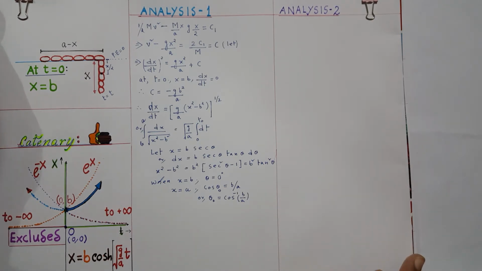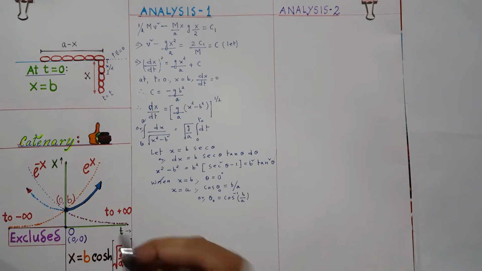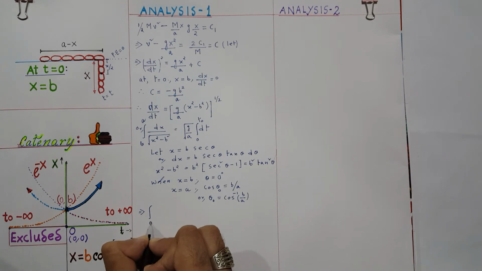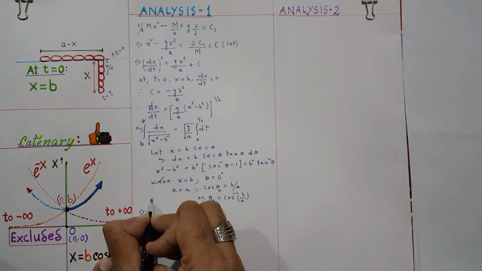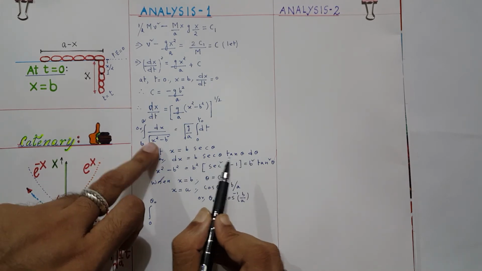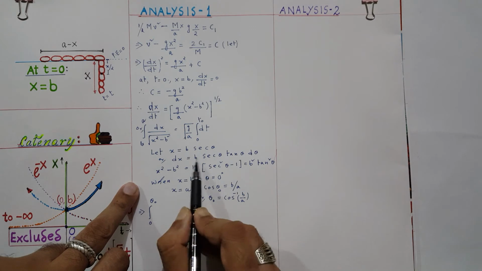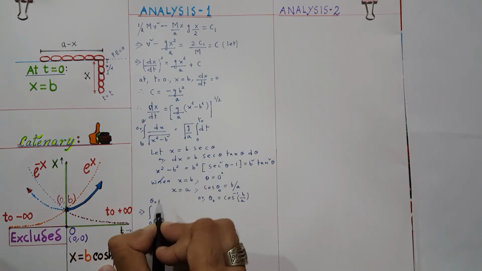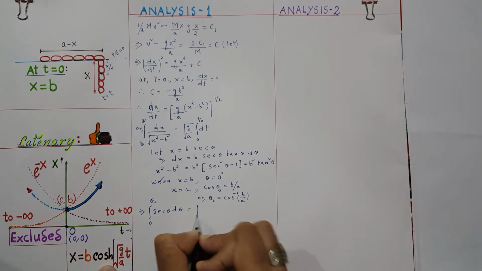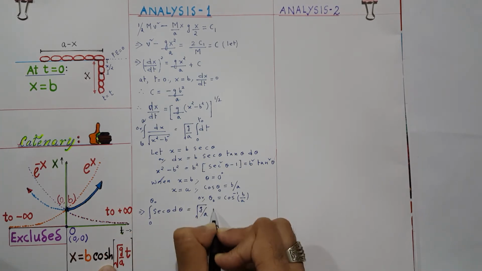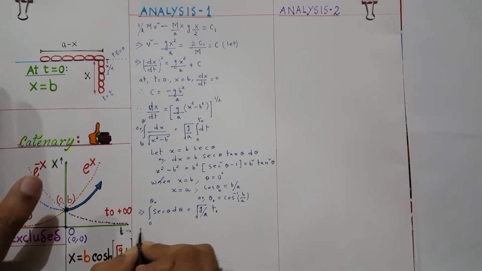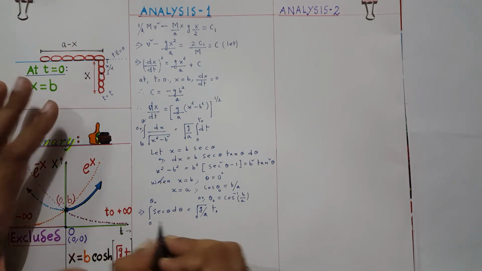Alright, simple integration, you all know it better than me. So now if we integrate it, what will I get? We will integrate from b, which means theta 0, to a, where theta has become theta 0. dx is b sec theta tan theta d theta, and root over x square minus b square will give me b tan theta. b tan theta cancels off, so you are left with sec theta d theta, multiplied by root over g by a times t0. If you integrate it, integration of sec x dx will give you log of mod sec x plus tan x.